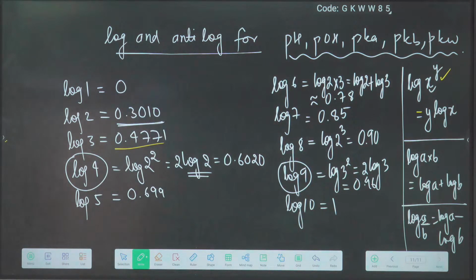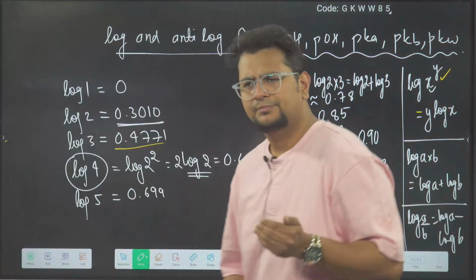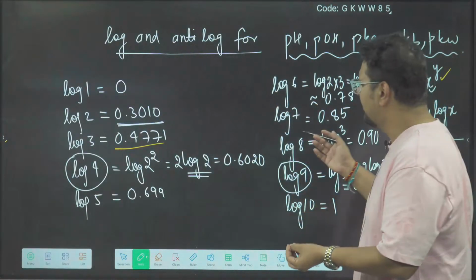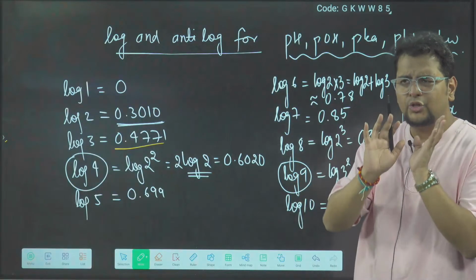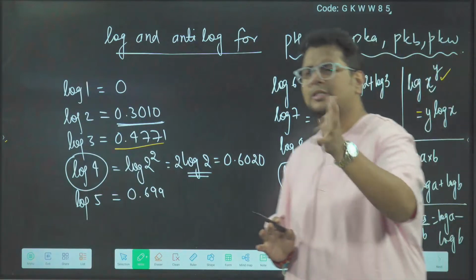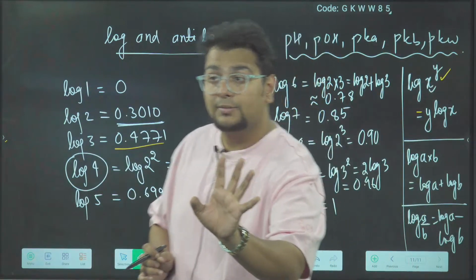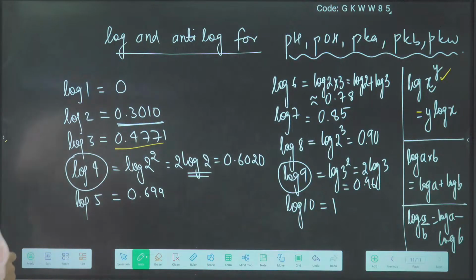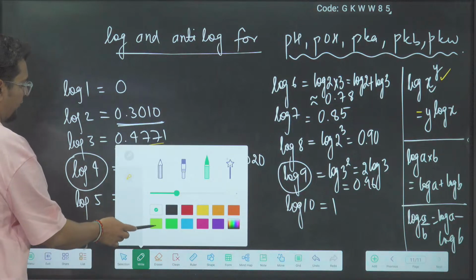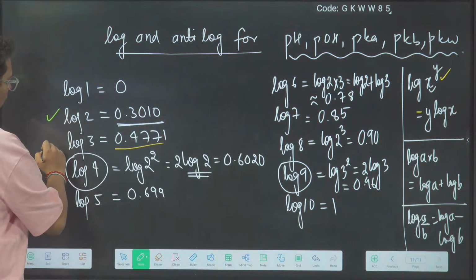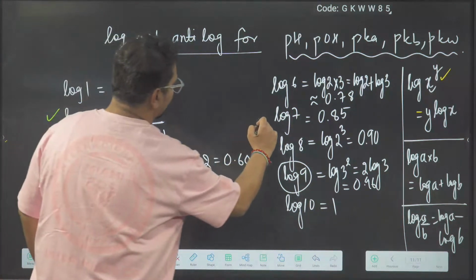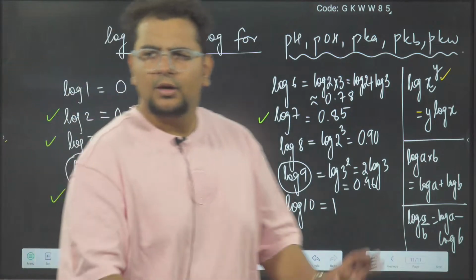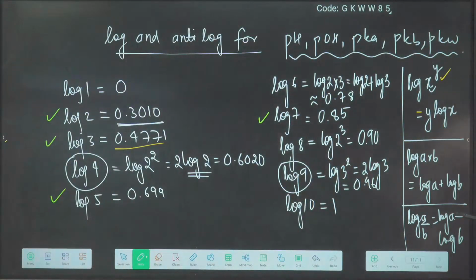Firstly note them down, then slowly one by one I will cover all of them. I will also tell you a trick to remember them in case you don't remember up to 3-4 digits. One short trick I will tell you to remember approximately. Approximate only, the exact answer will come by remembering it. The ones which are compulsory to remember, I will tell you first: log 2, log 3, log 5, log 7. These are compulsory to remember. Only 2, 3, 5, 7. These are compulsory to remember.